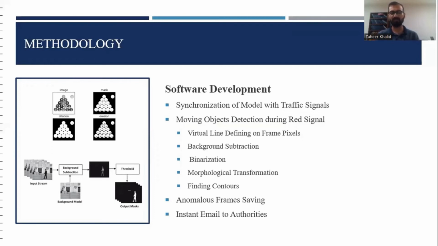The purpose of binarization is to convert the normal image into a grayscale image. Binarization is necessary for the next step, that is morphological transformation. In the morphological transformation, the object gets clearer, because two techniques, dilation and erosion, are used, which can make the object more clear. After that, we are using finding contours to specify that object on the frame. And then the anomalous frames are being saved on the local PC, and an instant email is sent to the authorities.